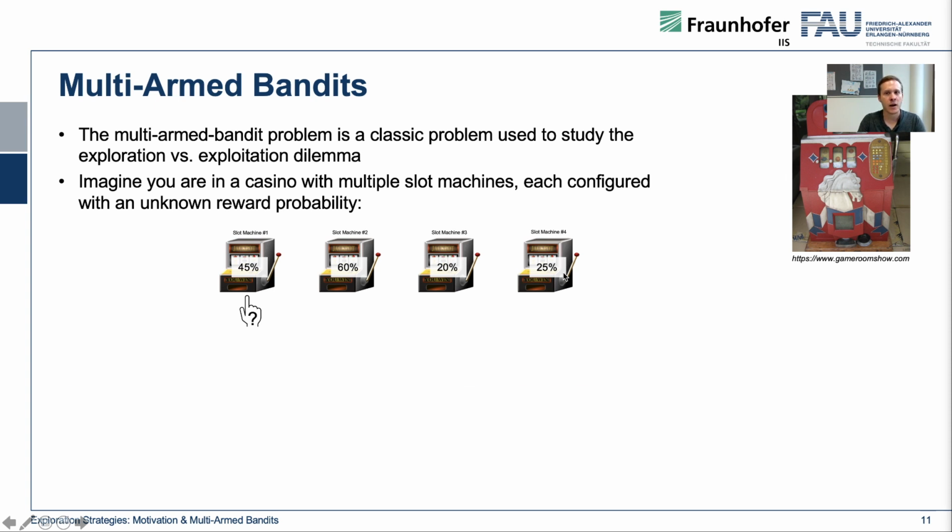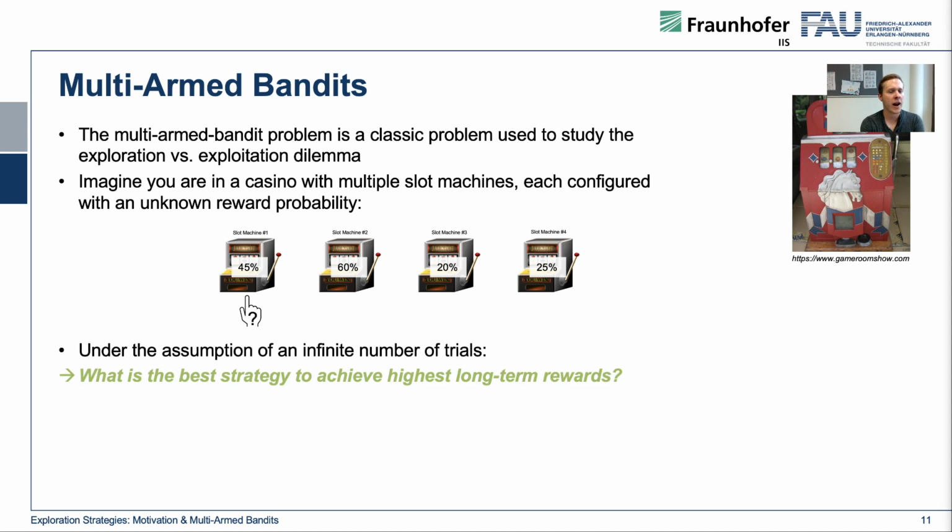And now, under the assumption of an infinite number of trials, so that you can play forever, what is the best strategy to achieve the highest long-term rewards? This is the basic formalism to study the problem of exploitation versus exploration, because you want to find out which machine gives you the highest reward.